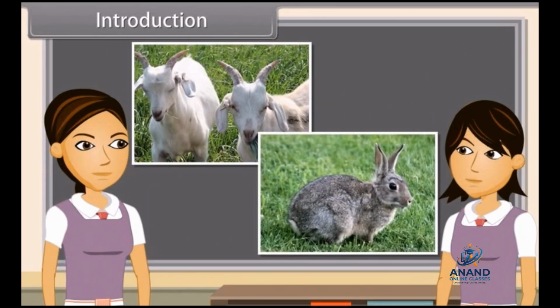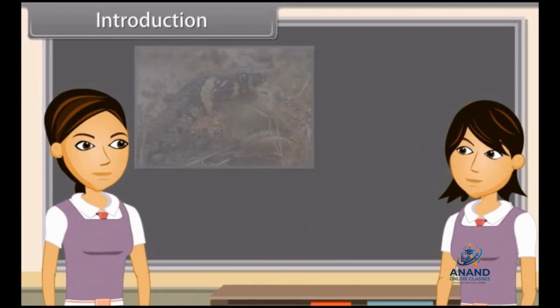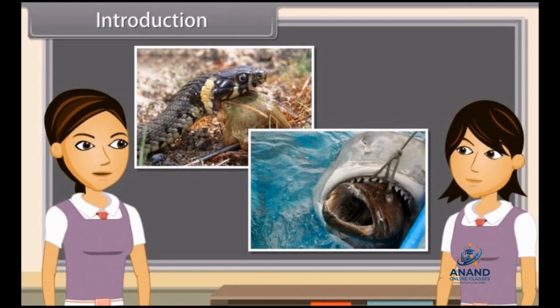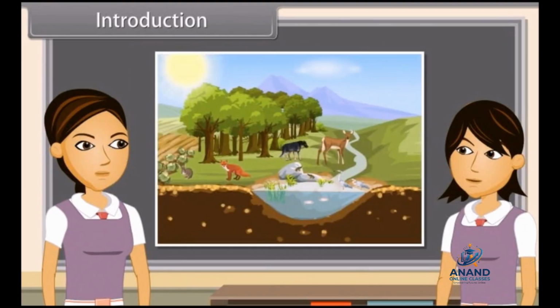There is a wide variety of animals on the basis of their type of food. Yes, Ankita, many animals eat only plants like grasses, leaves of plants, while some of them eat other animals. The big fish eat small fish, the birds eat worms and insects, snakes eat frogs, some insects eat dead bodies of animals. But when we observe it closely, we find that all the living things on earth actually depend on the sun for their food, directly or indirectly.